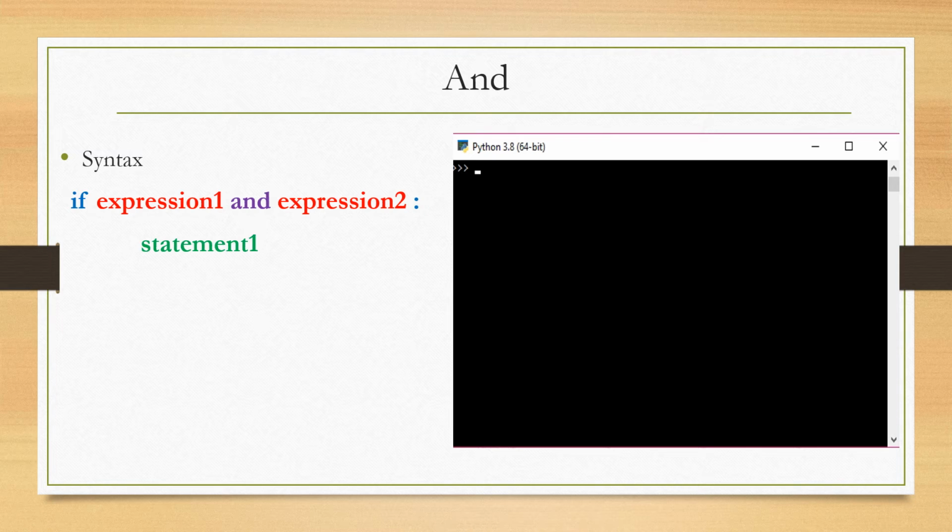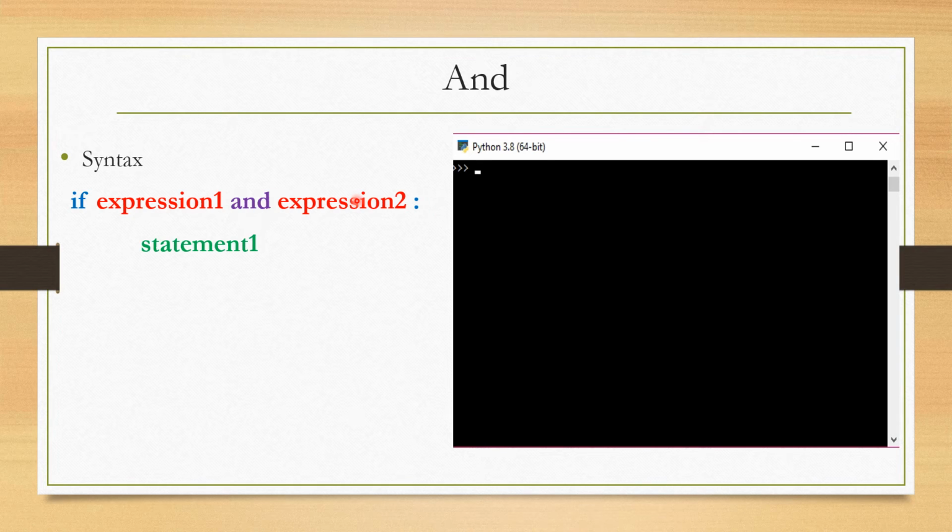The AND keyword is a logical operator and is used to combine conditional statements. So here two conditions are there, that is expression 1 and expression 2, and the AND keyword is used to combine these two conditional statements.